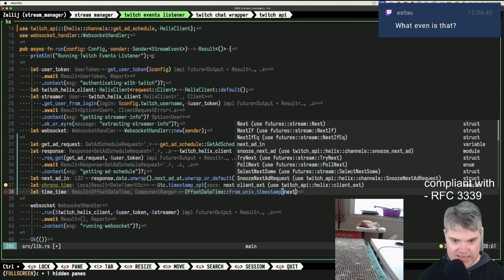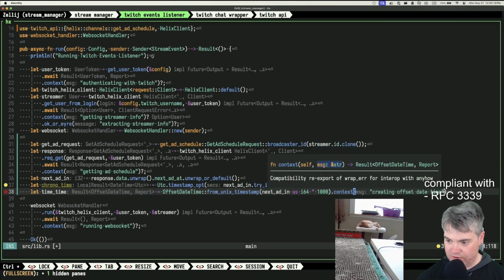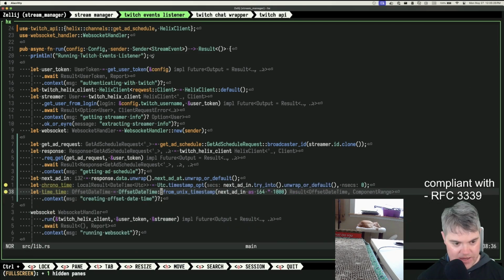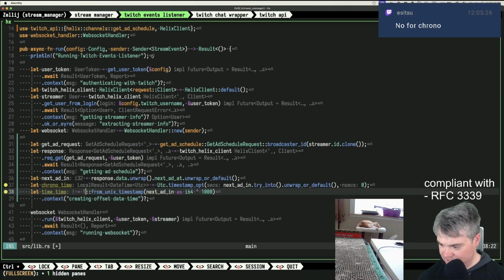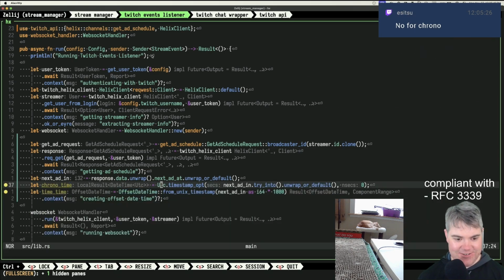So what we have to do next is add in as an I64 times 1000. Oh, DateTime from timestamp. I don't know, this is what Stack Overflow found us. But yeah, we can do... was it timestamp? DateTime? Oh, for chrono. Okay, so now everything is weird. This one is UTC, so I use UTC timestamp opt. I don't know, it compiles, but okay.